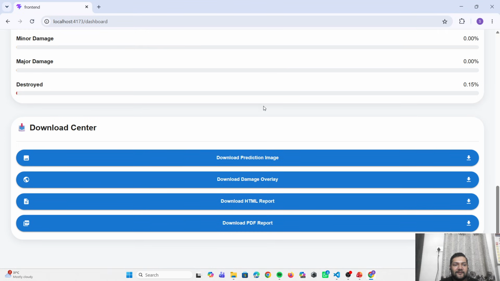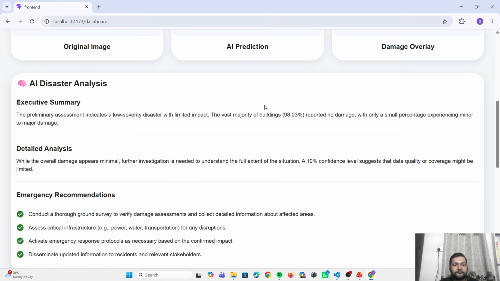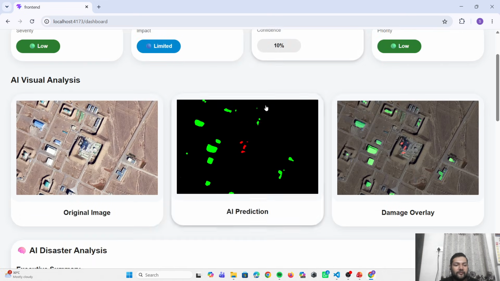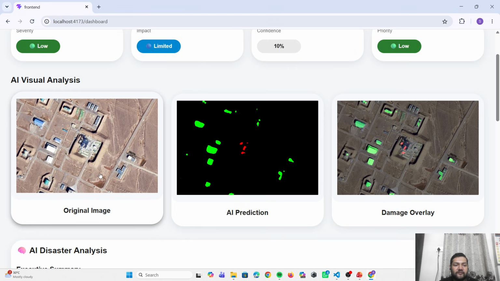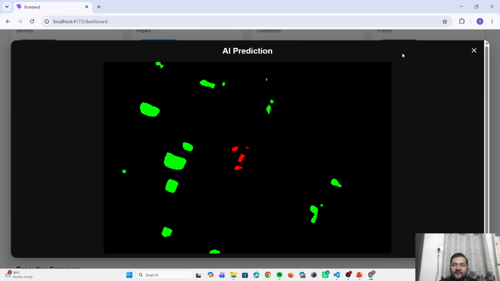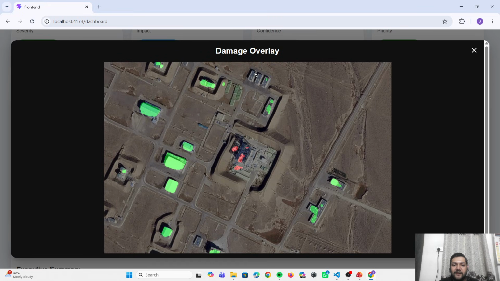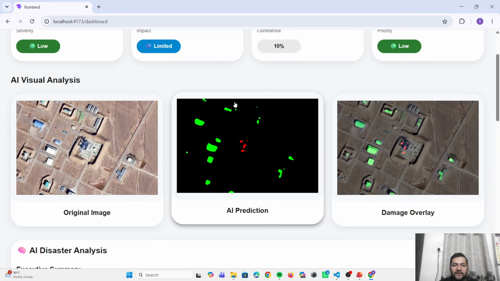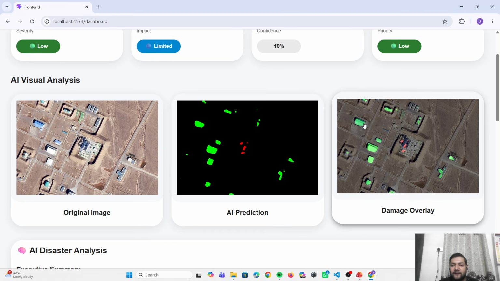So, AI visual analysis. Here is the original image which has been uploaded by us. This is the AI prediction, and this is the damage overlay. So AI has predicted these are the building areas, and the buildings marked in green mean there is no damage detected, and in red the buildings are destroyed or damaged. So it predicts with red.